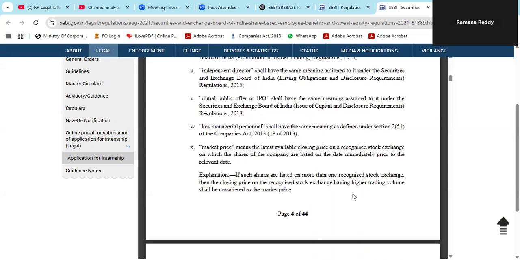So the explanation: suppose the shares are listed on more than one stock exchange, then which market price will we take? How to finalize a market price? If it is more than one stock exchange, then the closing price on the recognized stock exchange that has higher trading volume shall be considered as the market price. BSE, NSE both are there. Then we will compare both. On which stock exchange the higher trading value is there, that closing price will be considered.